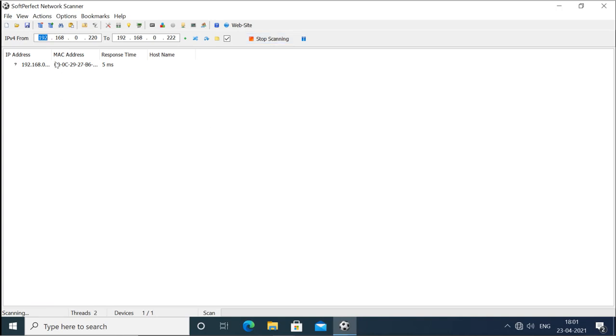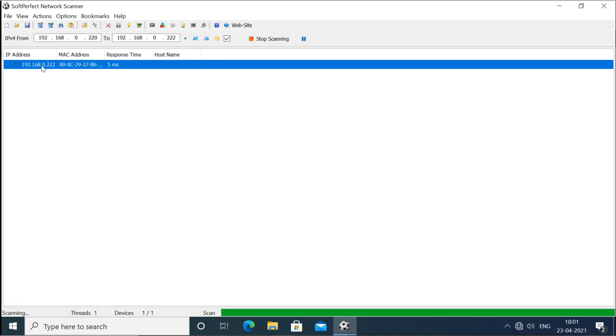And it is scanning, and it did find only the 222 server. There is only one it has found. It is still scanning and ready. It is done. So it has found one server there.